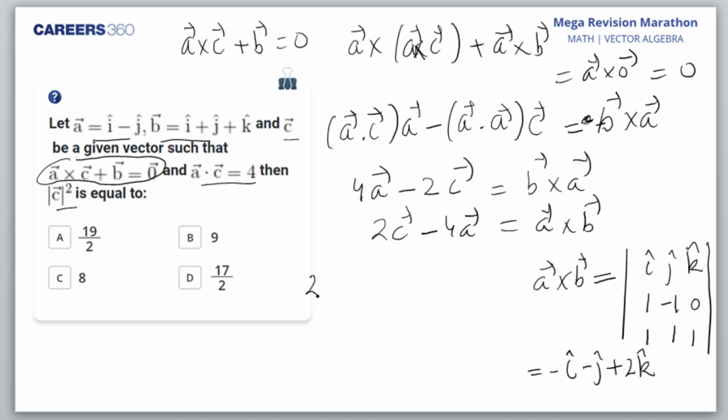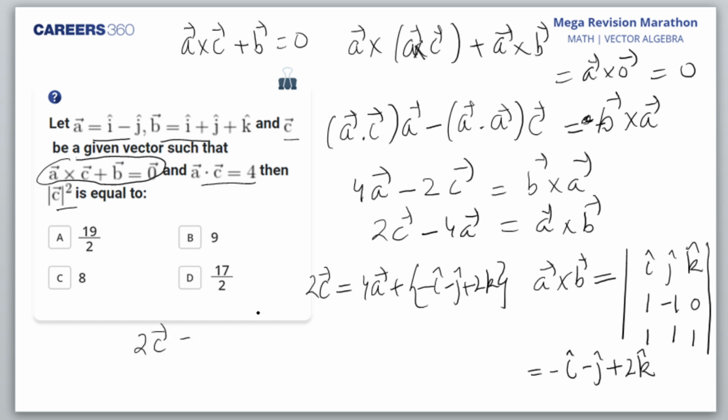Now 2C I'll keep here, and 4A I'll take on the other side. So 4A plus whatever I got as A cross B, that is minus I cap minus J cap plus 2K cap. I'll do the calculations. I'll get 2C is equal to 3I cap minus 5J cap plus 2K cap.